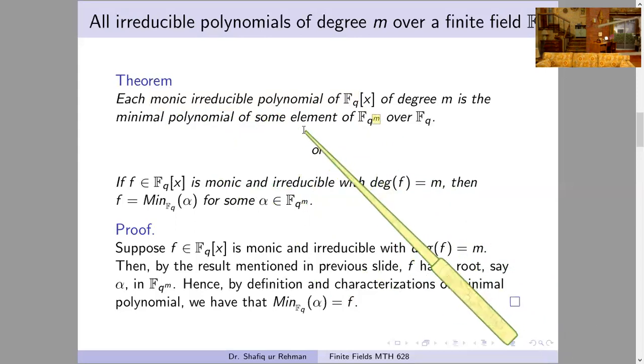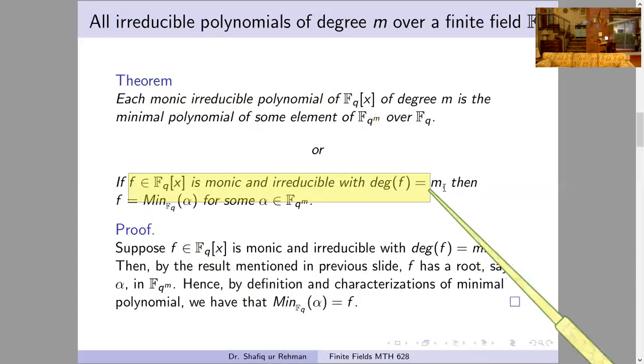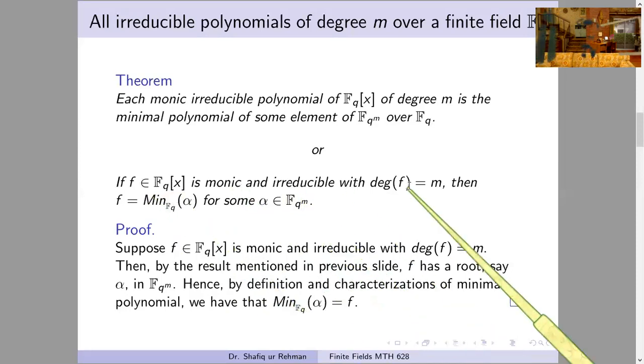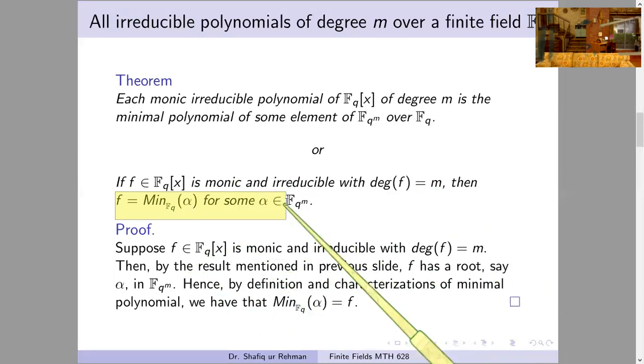Or this theorem can also be stated in another way: if f is any arbitrary monic irreducible polynomial of degree m, then f will be a minimal polynomial of some alpha over the field Fq, and this alpha belongs to the field Fq^m, where m is the degree of f.